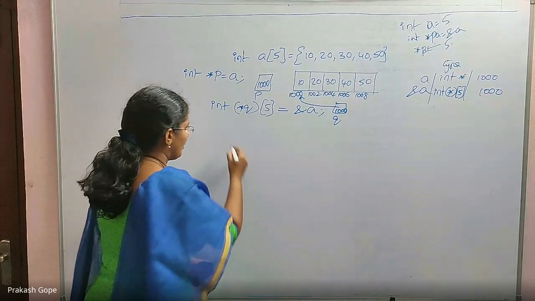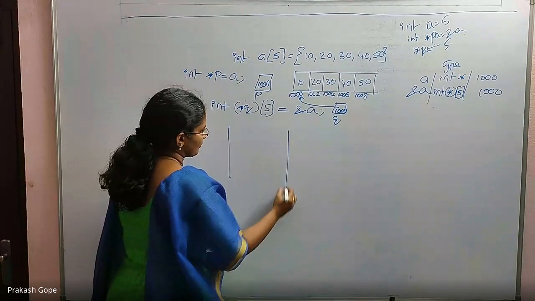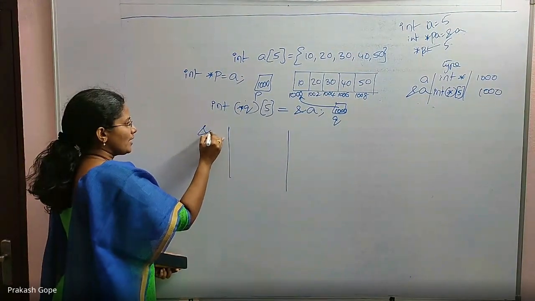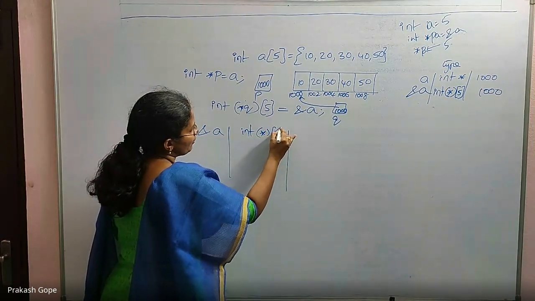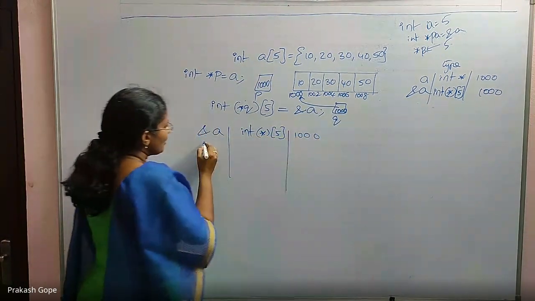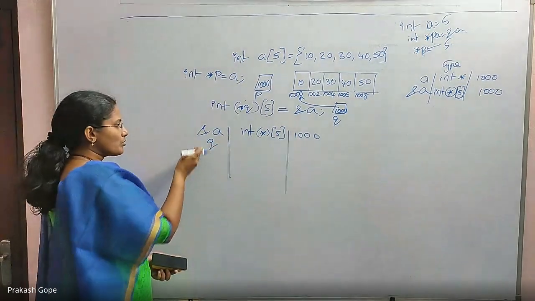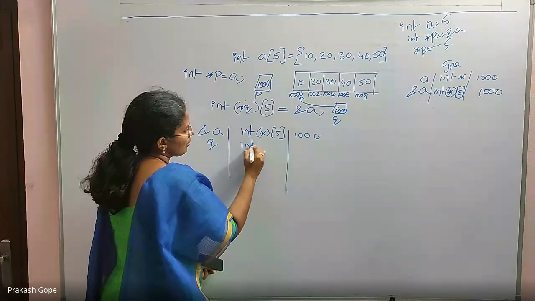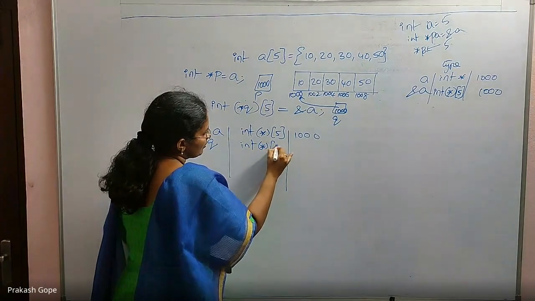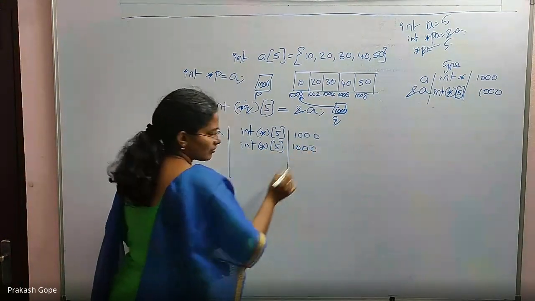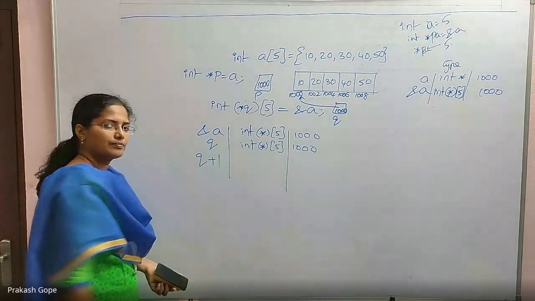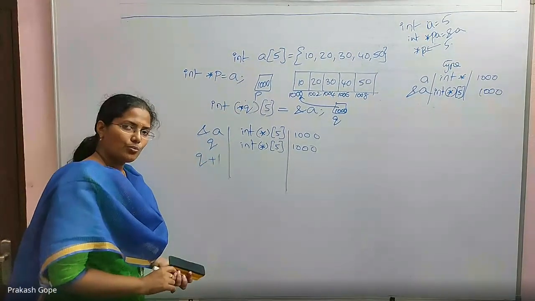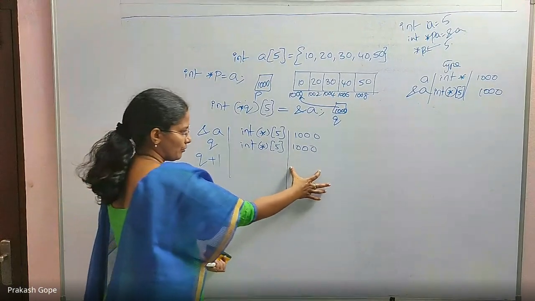What is the difference between them? Now it will be clear. When I say &A, it is int (*)[5], value is 1000. Similarly Q, because both are of the same type, is also 1000. Now, if I say Q plus 1, what will be the value?